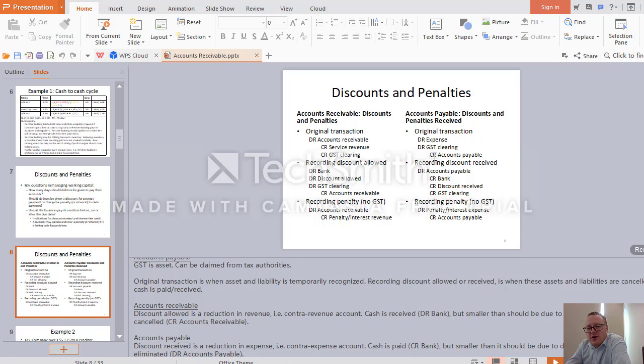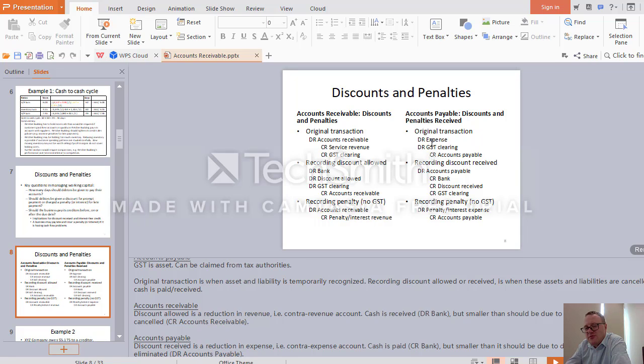So we purchase something from our suppliers on account, so therefore we do not pay cash straight away, we recognize our liability, accounts payable. But the actual value of our expense will be smaller because of the value of GST.